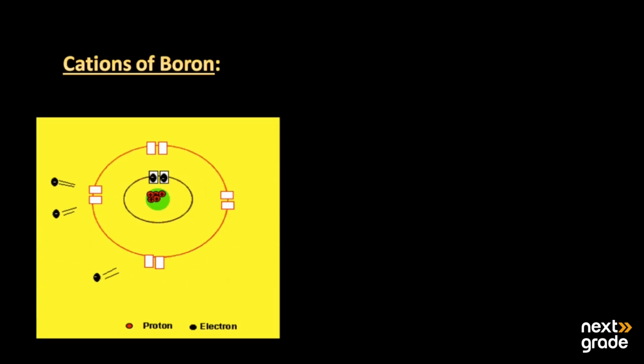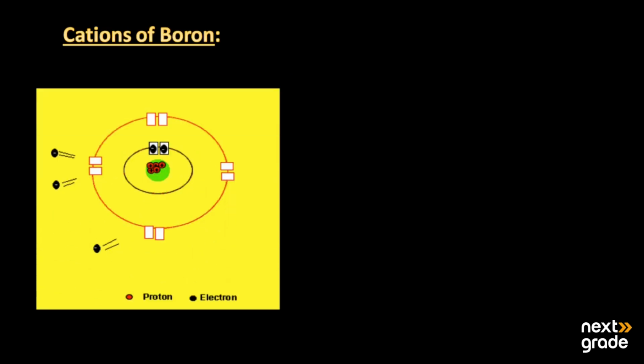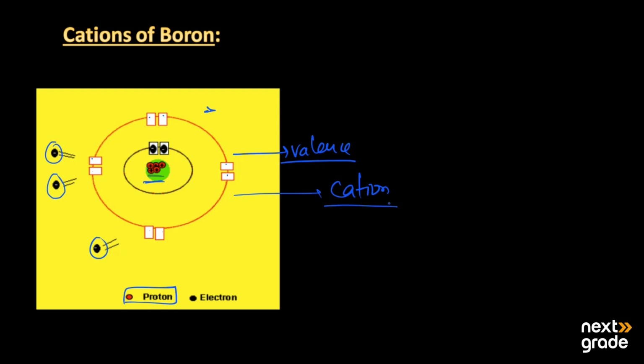Then we have cations of boron. Here in red we can see the protons, and these black dots are showing the electrons. To become stable, it mainly requires 8 electrons in its valence shell, but when it loses 3 electrons, it becomes a cation.